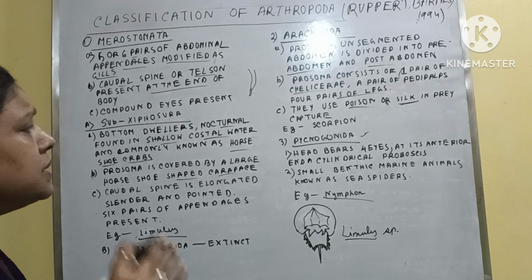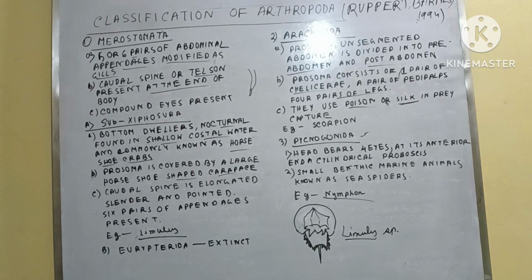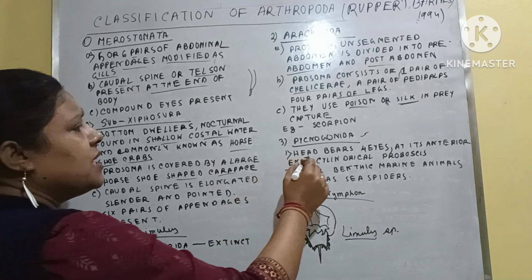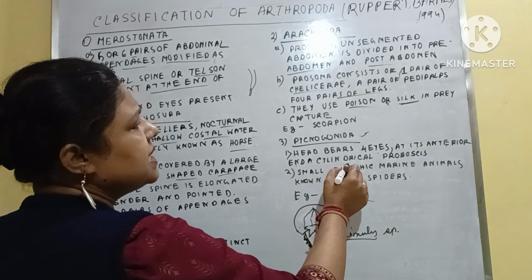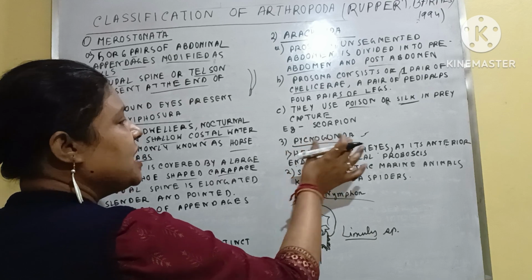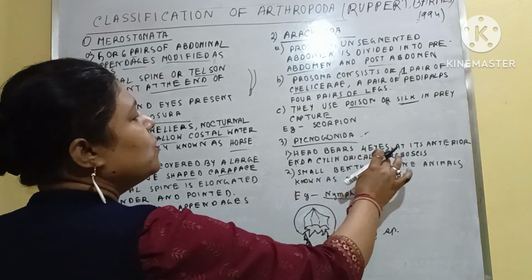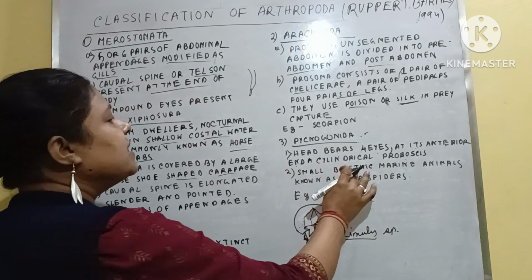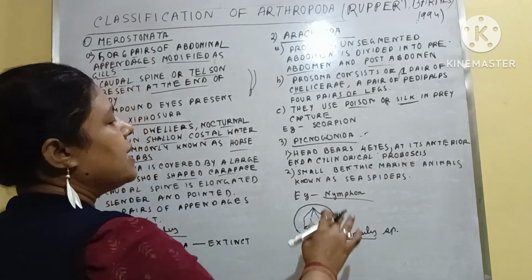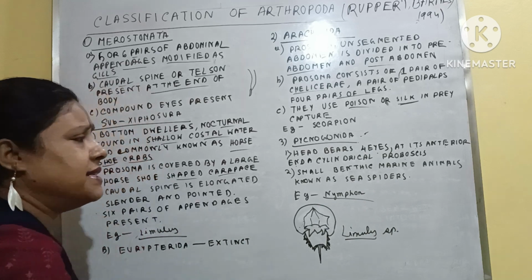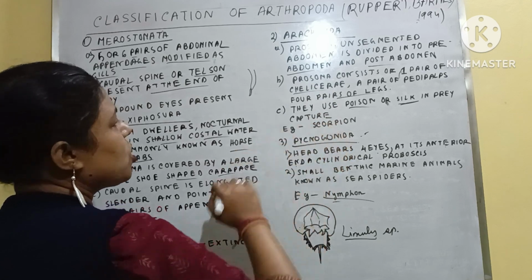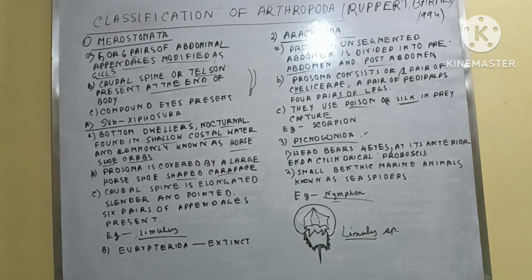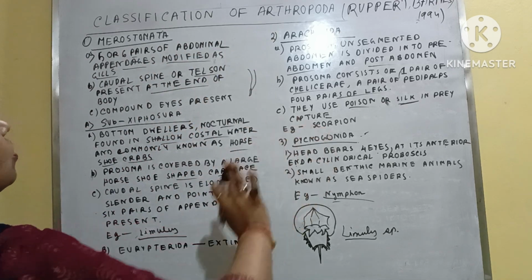The third one is Pycnogonida, and here the head bears 4 eyes and, at its anterior end, a cylindrical proboscis. They are small benthic marine animals, generally known as sea spiders. An example is Nymphon. So these are the features of Merostomata, Arachnida and Pycnogonida.